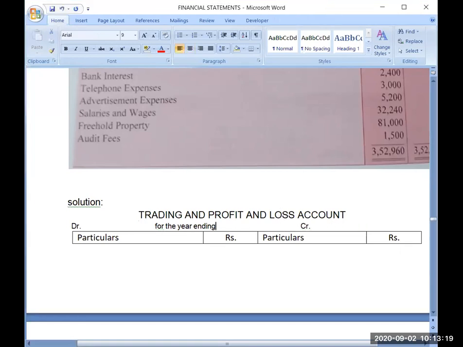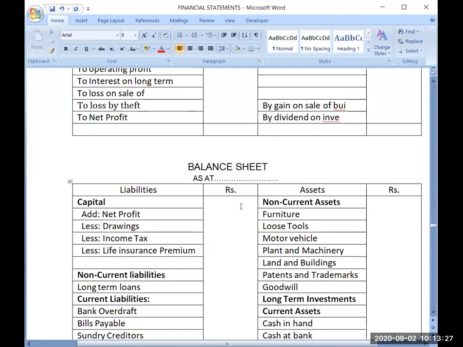March 31st, 2019. And balance sheet also as at that date. So that's why here also I will be writing March 31st, 2019.